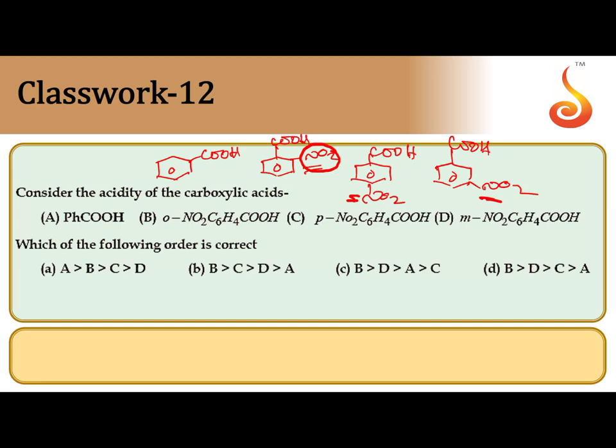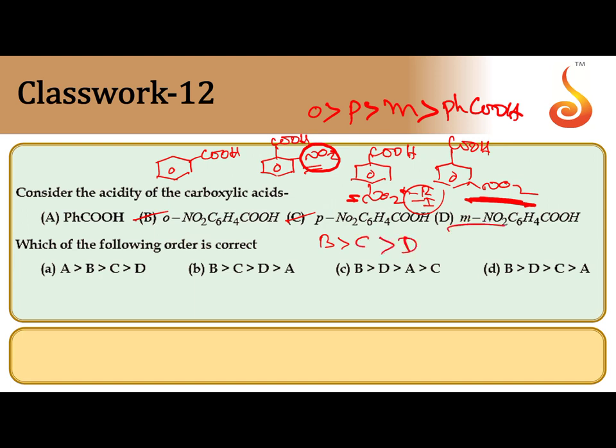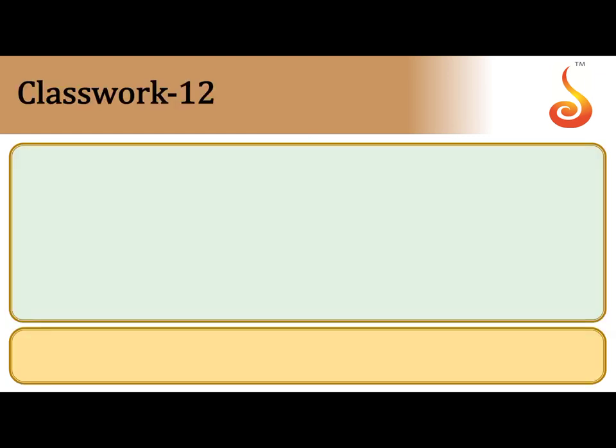Moreover, there is the ortho effect: any group present at the ortho position can increase the acidic strength of benzoic acid. So ortho is the strongest. After that, because of its strong withdrawing nature by minus R effect and minus I effect, at the para position it acts as a strong electron withdrawing group compared with meta. So after ortho comes para, then meta, then benzoic acid. So ortho B is the strongest, next C, then D, then A. B, C, D, A. B is the correct answer.